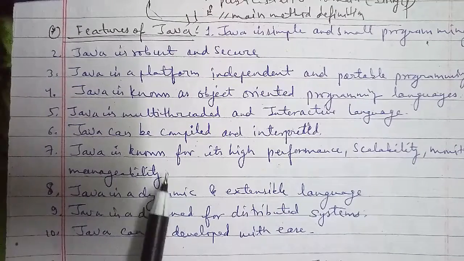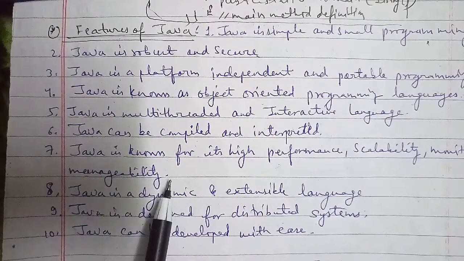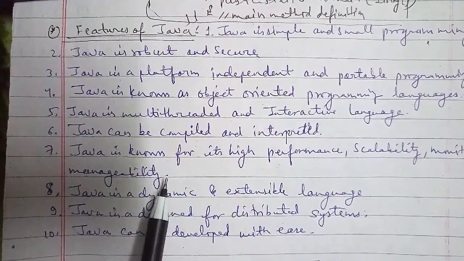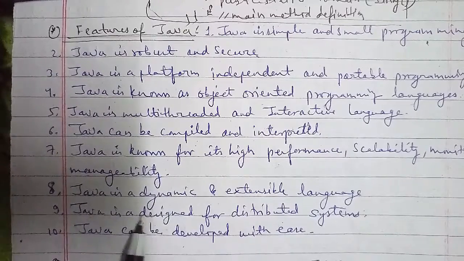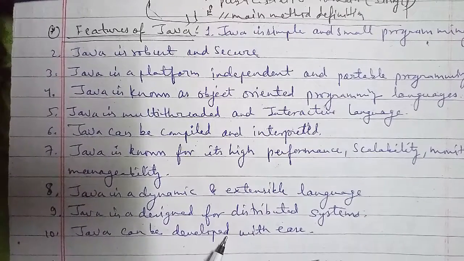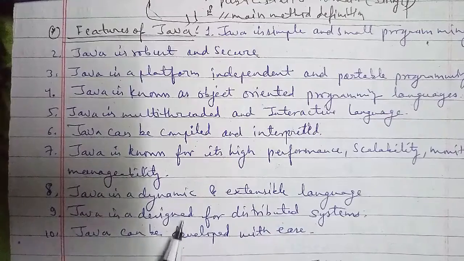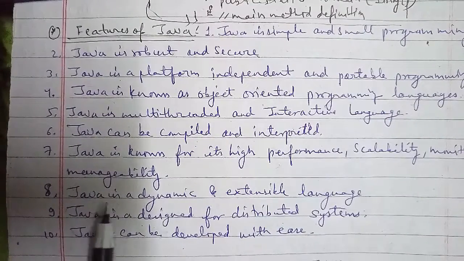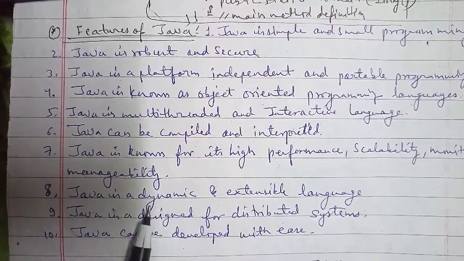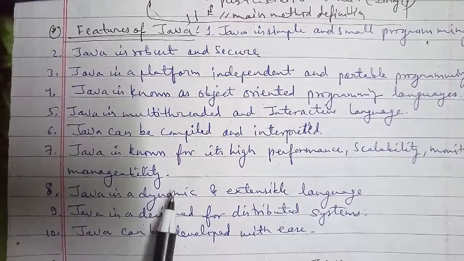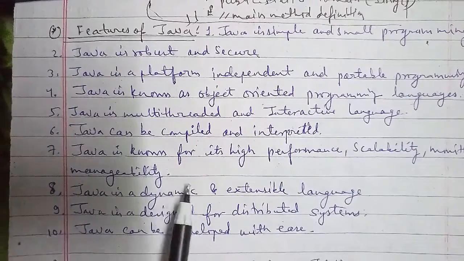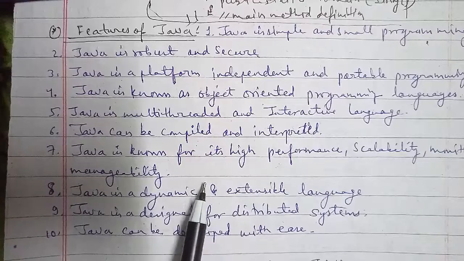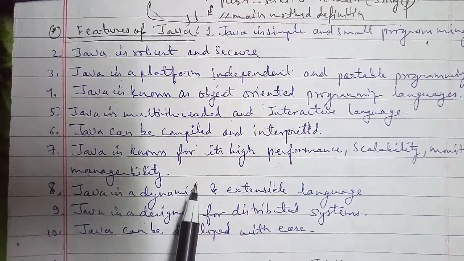Now we'll discuss the various operators used in Java, as you can see here. There are five kinds of operators here. The first we have is arithmetic operators, the second is relational operators, the third is logical operators, then assignment operators, and increment and decrement operators.